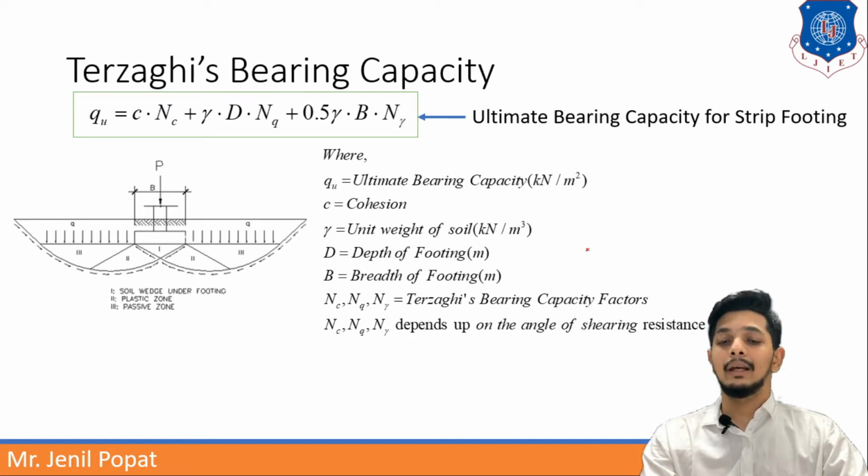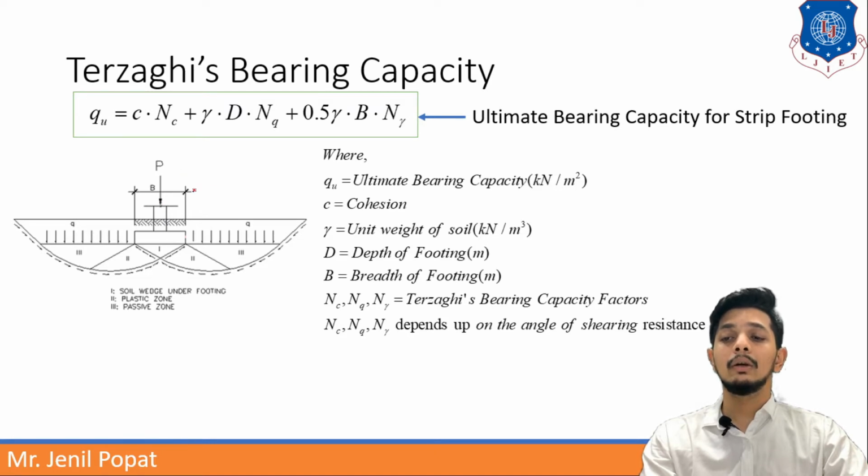Nc, Nq and N gamma are Terzaghi's bearing capacity factors. They are variable. Variable with what? The angle of shearing resistance phi. So according to phi, they will change. In this figure, you can see what Terzaghi assumed. Here, he has assumed a strip foundation, strip footing, and the load is like this.